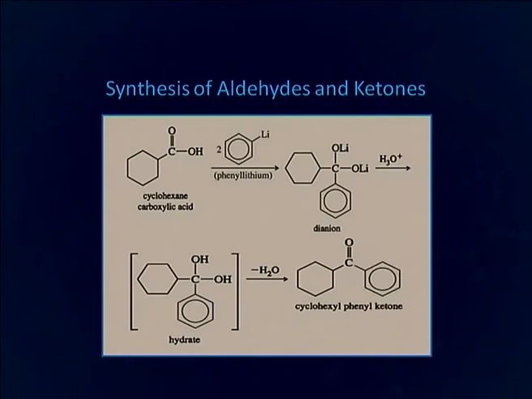Organolithium compounds attack the lithium salt of the carboxylate anion to give dianions. The protonation of the dianion forms the hydrate of ketone, which quickly loses a water molecule to give ketone. Here you can see this carboxylic acid reacts with phenyl lithium and there is formation of a dianion, which loses a water molecule and forms cyclohexyl phenyl ketone.